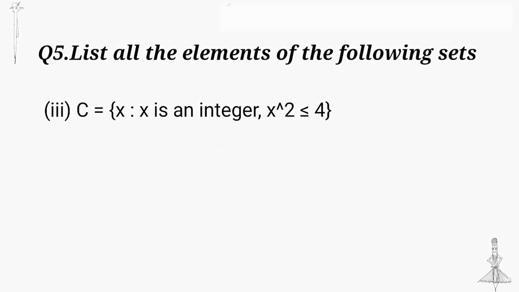Using a number line, we can find the numbers between -0.5 and 4.5, that is 0, 1, 2, 3, 4. Next question: x such that x is an integer, x² ≤ 4. The set of numbers whose squares are less than or equal to 4. 0² < 4, 1² < 4, 2² ≤ 4. So we can write 0, 1, 2 and also the squares of -2 and -1 are less than or equal to 4. That is, (-2)² ≤ 4 and (-1)² ≤ 4.